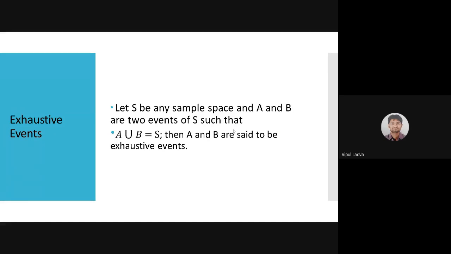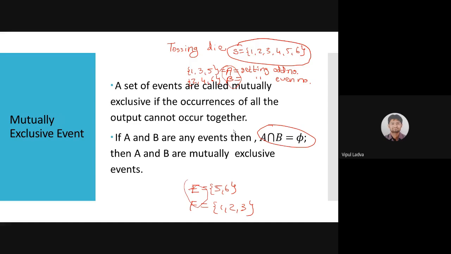Once again, read this definition. Let S be any sample space regarding one random experiment, and A and B are two events of S such that A union B is the whole sample space, then A and B are said to be exhaustive events. In the earlier definition, the requirement was A intersection B must be a null set.